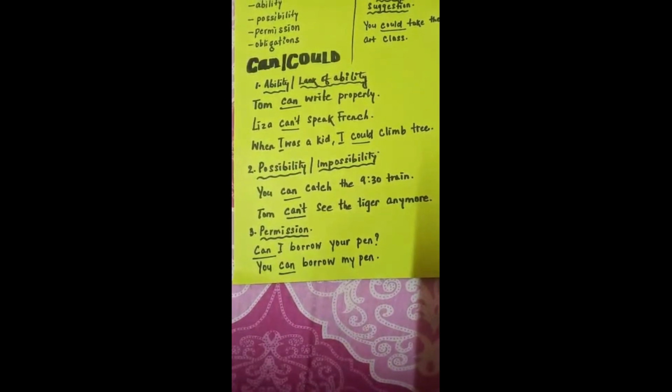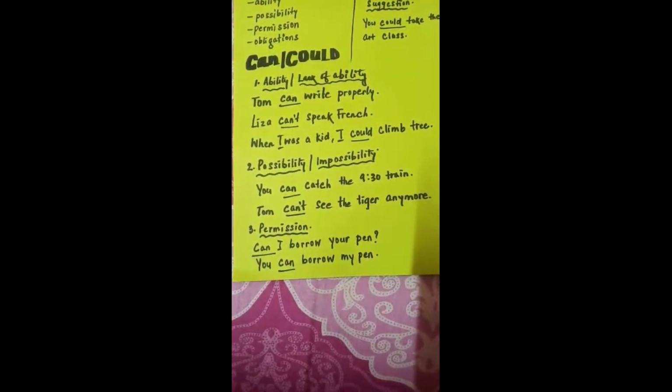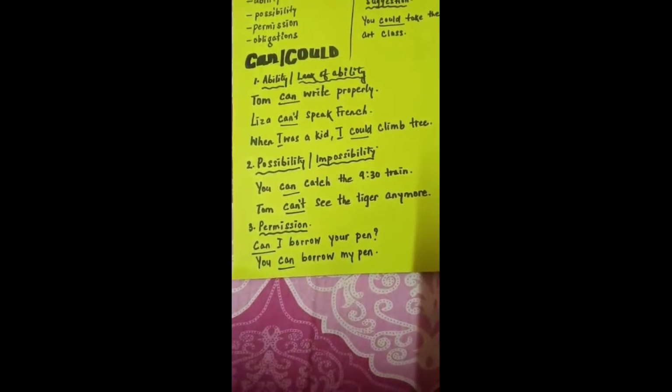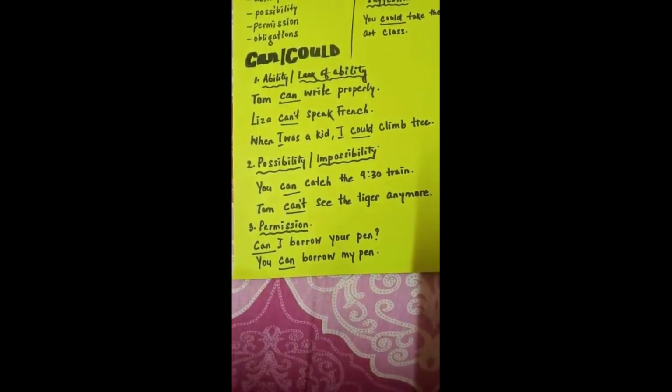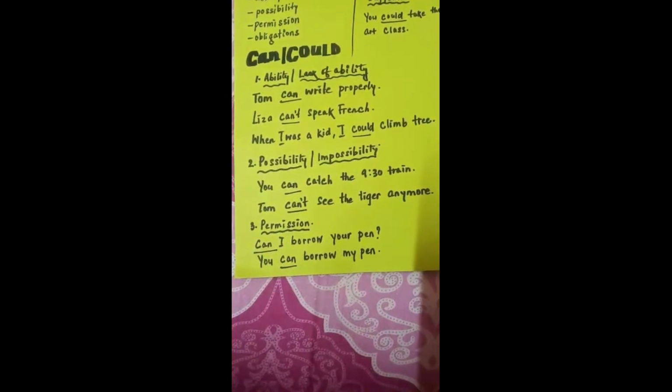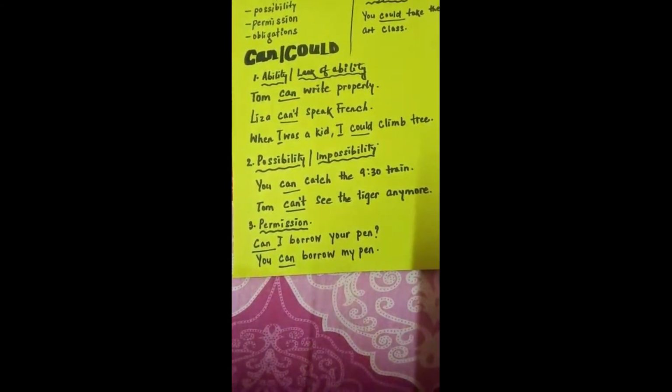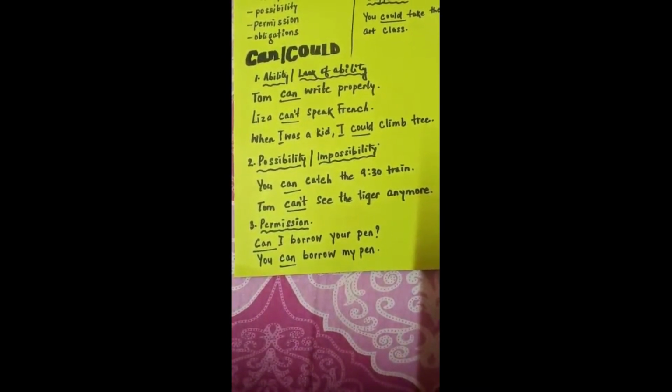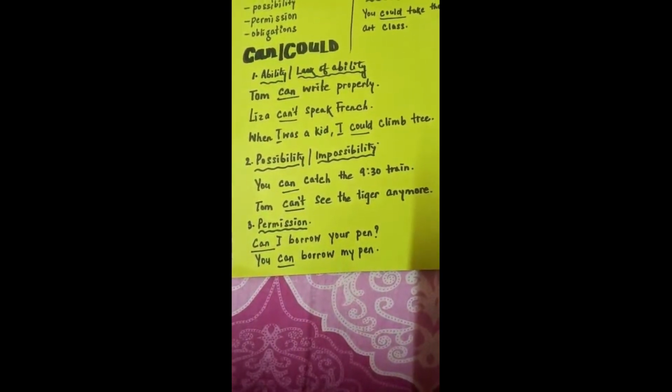So the modal can is used for asking permission, and this is also used when someone gives permission, like yes you can borrow my pen. Here the word can is used for giving permission.